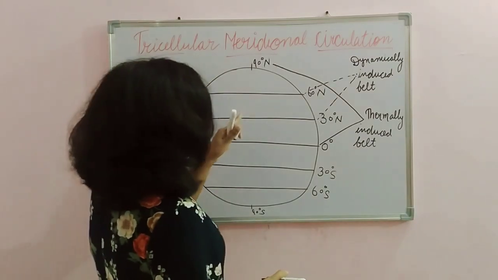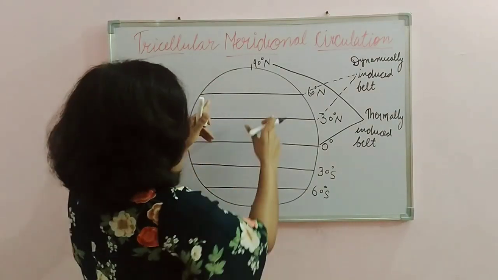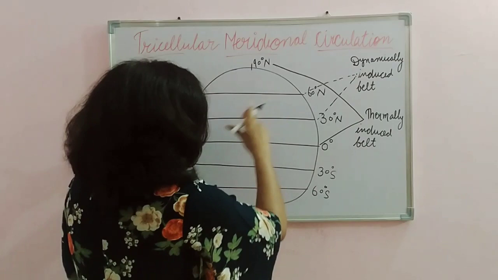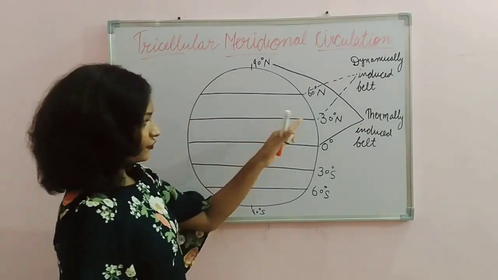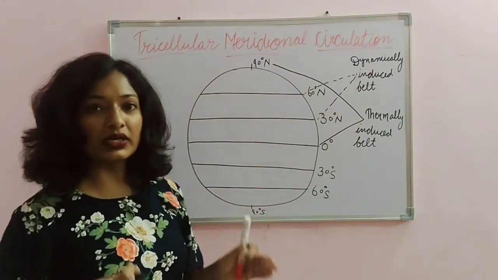So in the previous video we discussed what is the northern hemisphere and what is the southern hemisphere. Here we will discuss what is meridional.